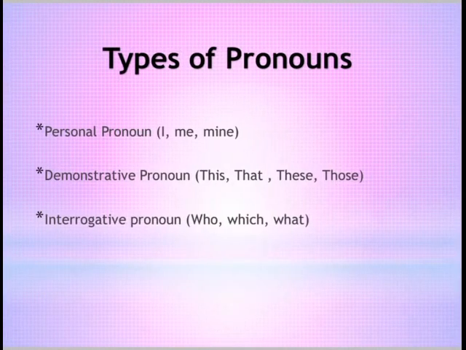Okay, types of pronouns. Personal pronoun like I, me, mine, first person. Demonstrative pronoun indicates towards something or someone, such as this, that, these, those. A proper indication is there. And interrogative pronouns are used in questions like who, what, which, where, when. That is interrogative pronoun.